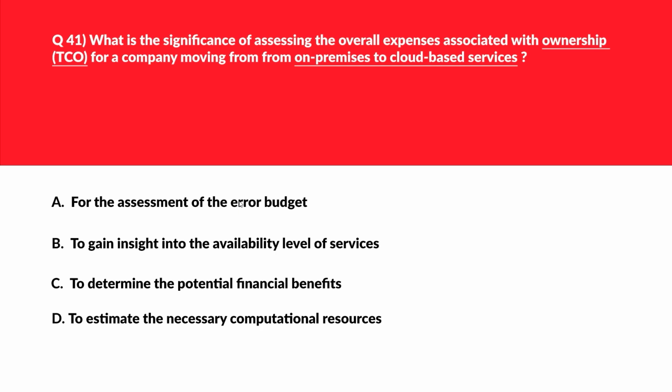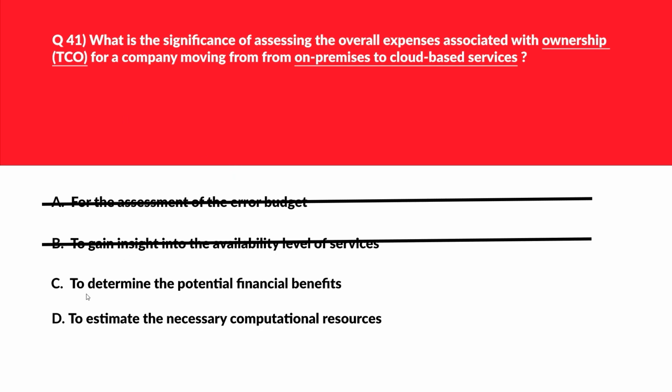The error budget is related to reliability of a system and not cost. In TCO, we are more concerned about the cost. So A is out. Let's move to option B. B says to gain insights into the availability level of services. Service level availability is associated with performance and uptime guarantees of a service and not again cost consideration. So this is again incorrect because we are specifically looking for cost with regard to this question.